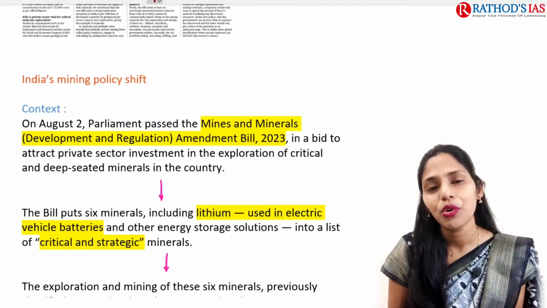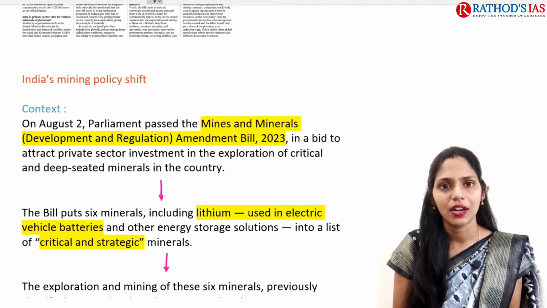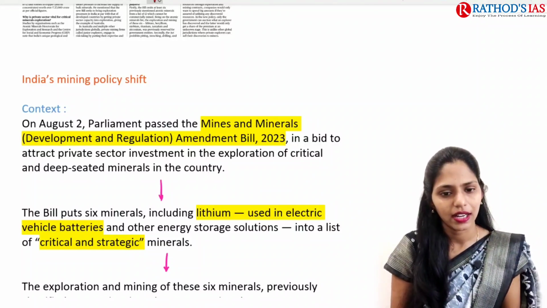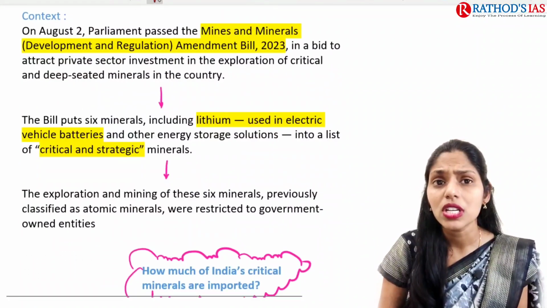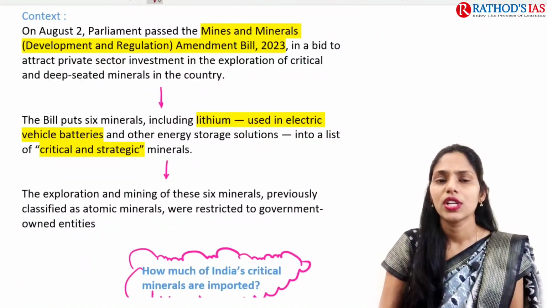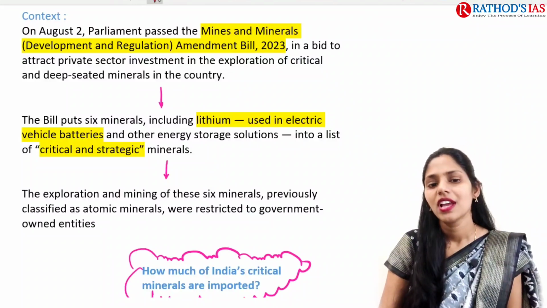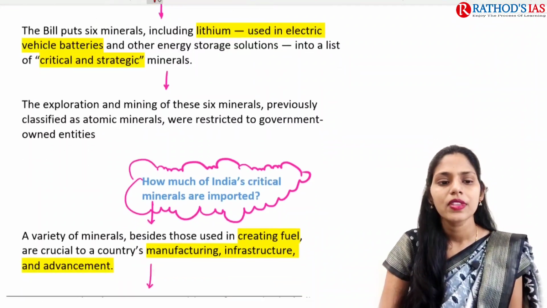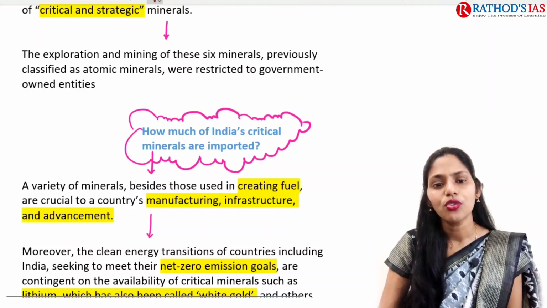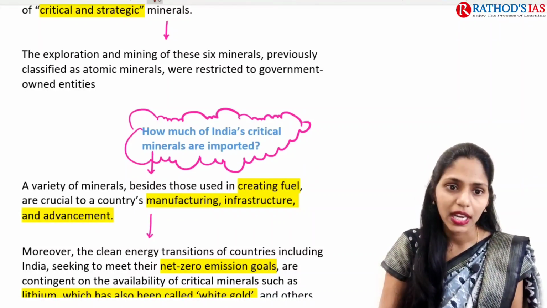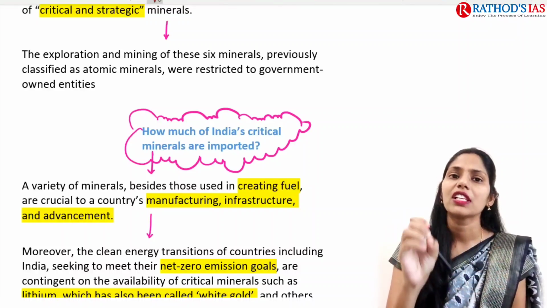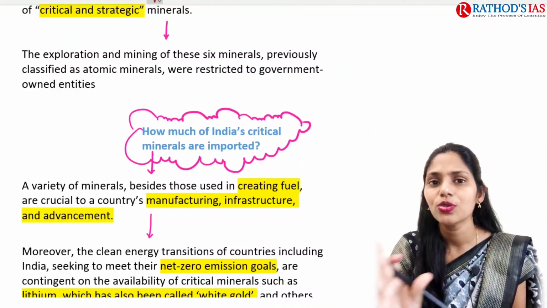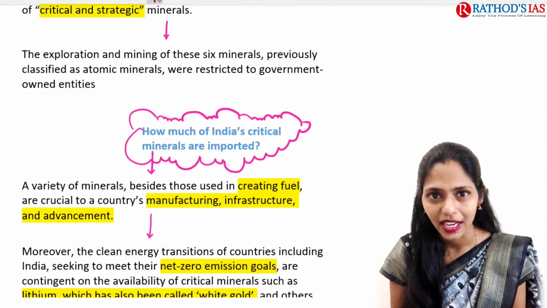So one of the important aims of this bill is to attract private sector investment, and this private sector needs to explore the critical deep-seated minerals in our country. This bill talks about 6 important minerals, that is lithium. Lithium will be used in electric vehicle batteries, and it is also talking about some critical and strategic elements or minerals. Exploration and mining of these 6 minerals were previously classified as atomic minerals, with restricted rights only to the government but not the private sector. But now we are trying to introduce, or we need to allow, private sector investments.